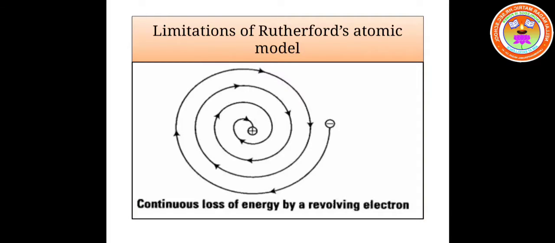When an electron continuously loses energy, it will at one point lose all its energy and fall into the nucleus of an atom. But this doesn't happen. If it happened, then an atom would be unstable. Actually, an atom is very stable. So the stability of an atom was not correctly explained by Rutherford's atomic model, and it met with a failure.